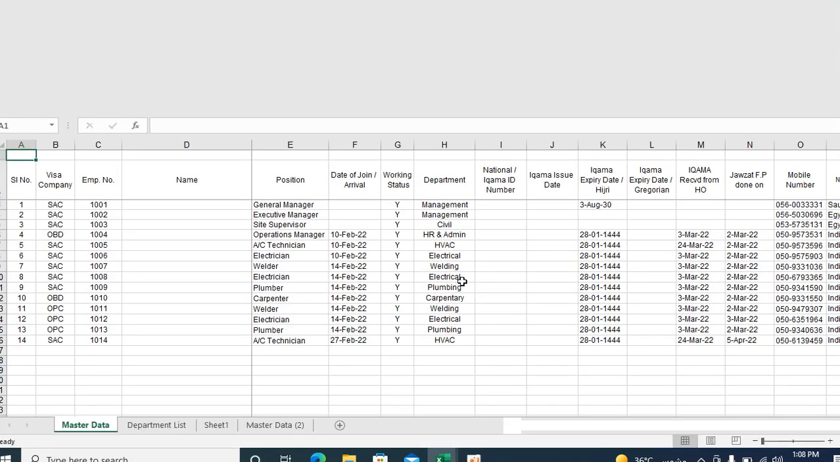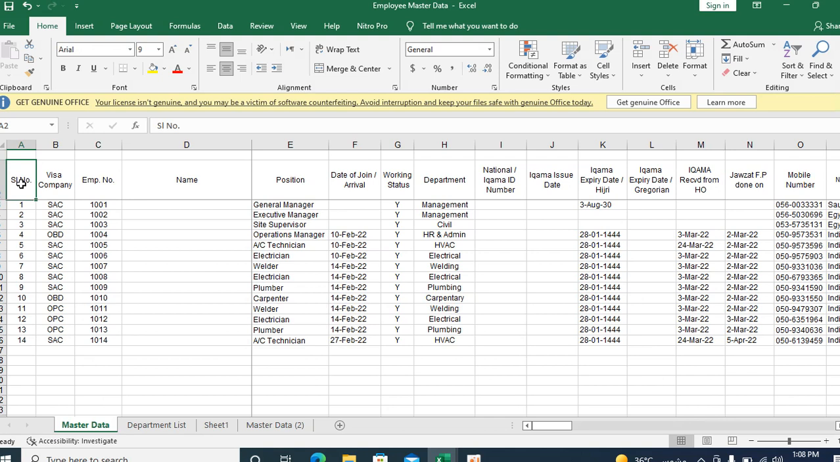You can see this master data: the serial number, SBU, name of the SBU. It's not a visa company, it's an SBU. The employee number should be unique. If 5 SBUs are there, but they want to know how many total employees are in our group company, a unique ID means that with transfers there is no need to do duplication. That's why the employee number should be unique.